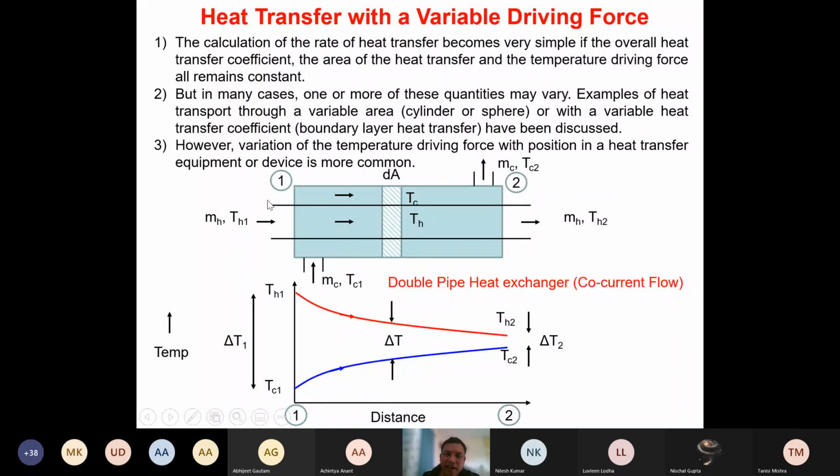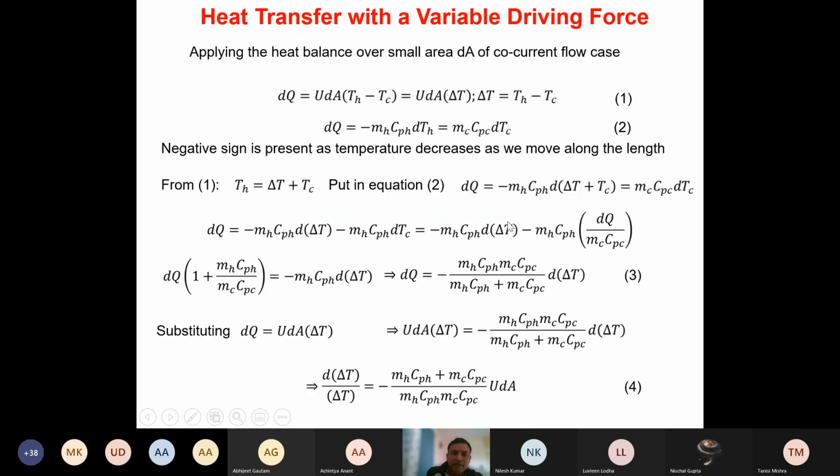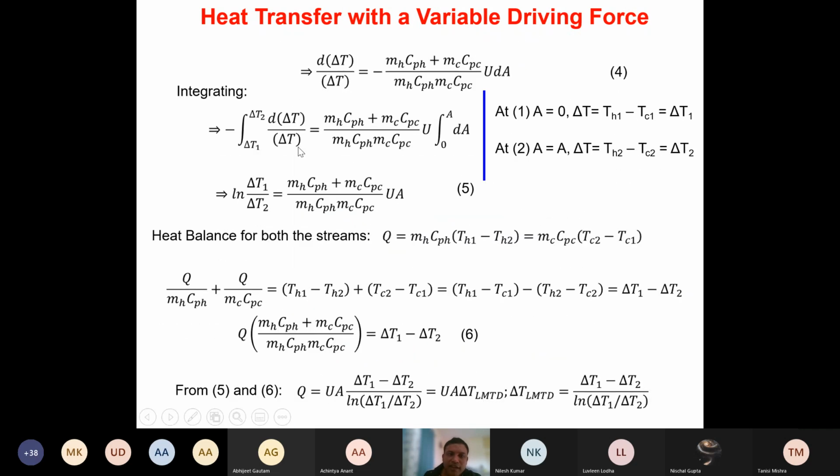And what are the limits? At end 1, delta T is nothing but what? Delta T1. At end 2, what is delta T? Delta T2, isn't it? So that's what we have put here. So in this integration, the limits will be delta T1 to delta T2. Similarly, if I'm moving from left hand side end to right hand side, what will be my area? Complete area, complete heat transfer area, isn't it? So that will be just A. So after integrating dA, I am going to get A.